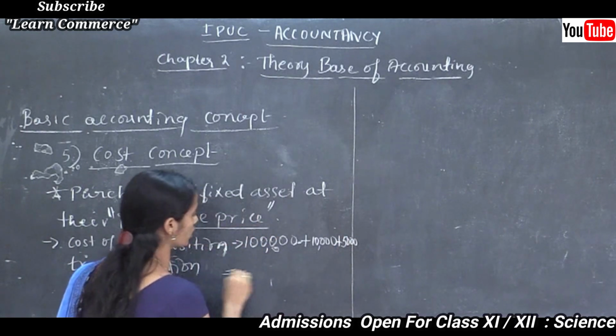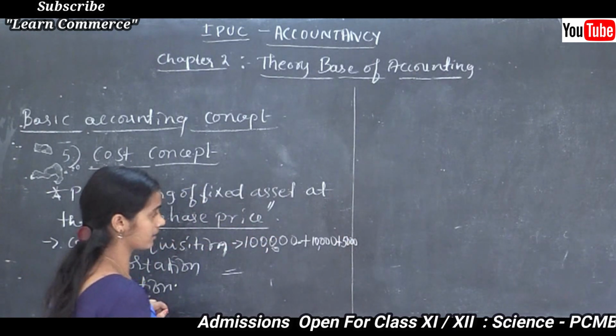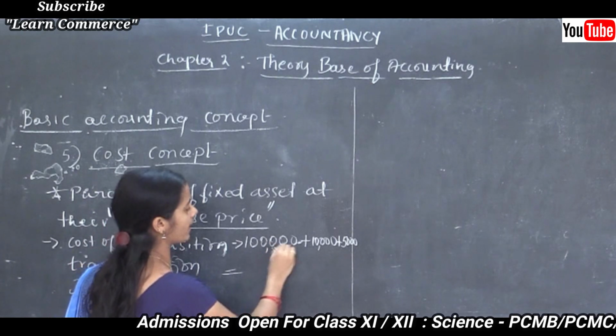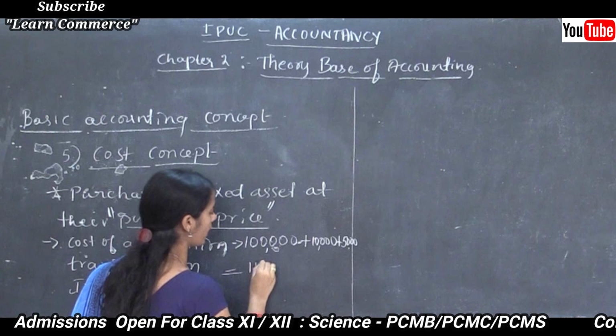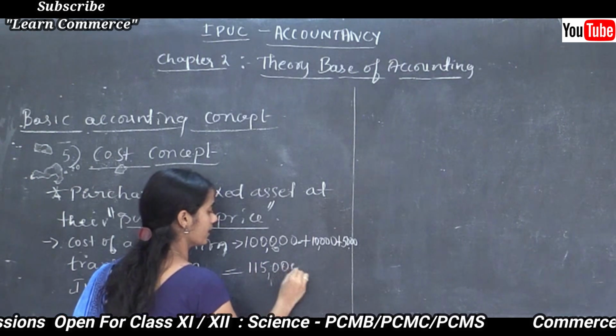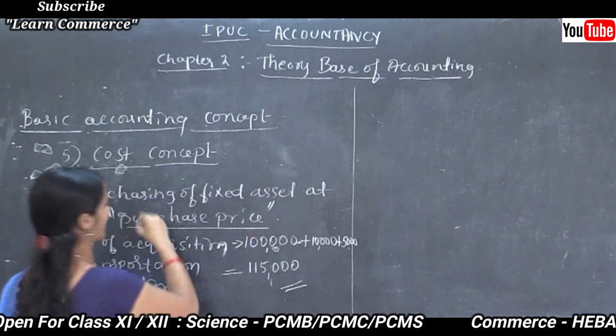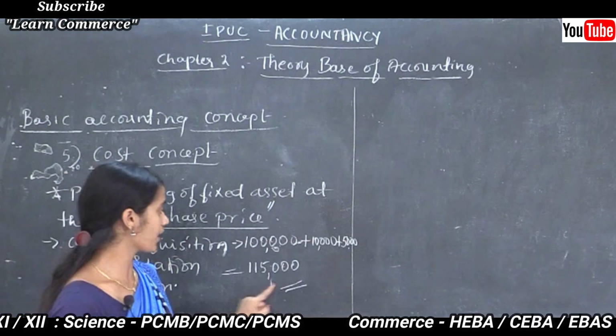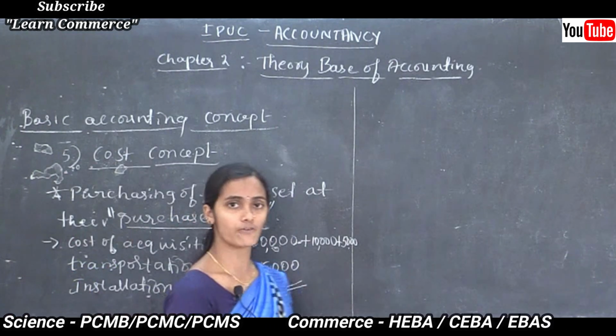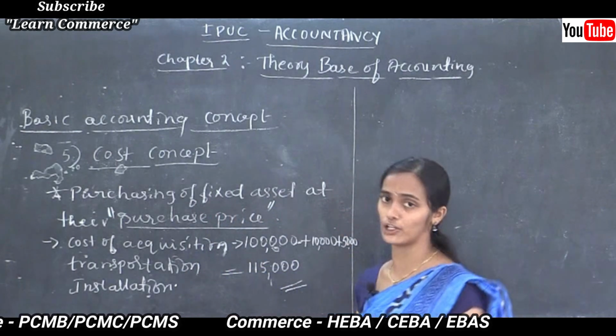What is the total value of that fixed asset? 1 lakh plus 10,000, plus 5,000, that is 1 lakh 15,000, which is the purchase price of that machinery. We need to record this amount in the books of account, not the market value of the asset.